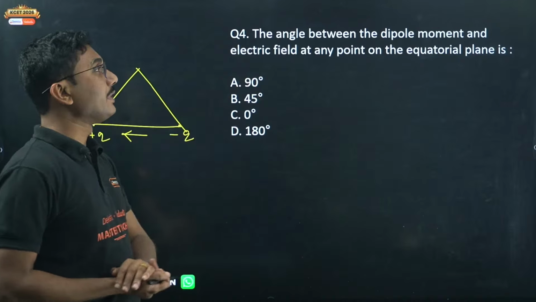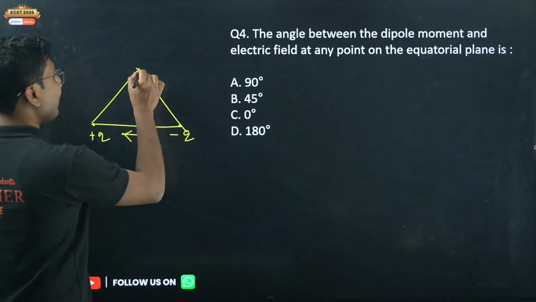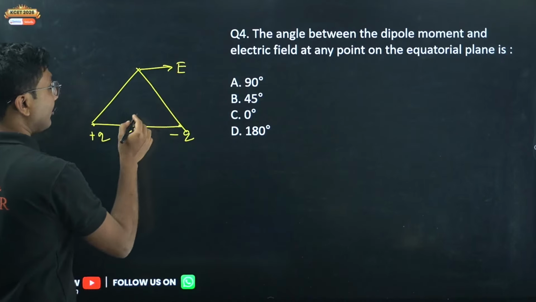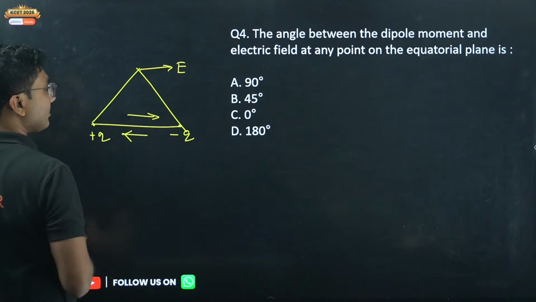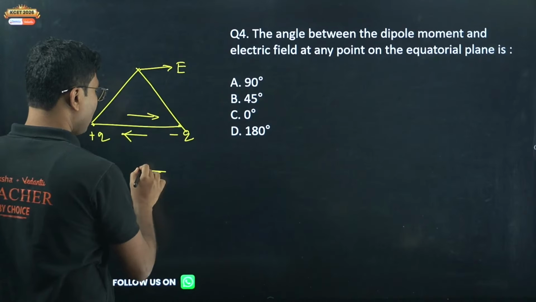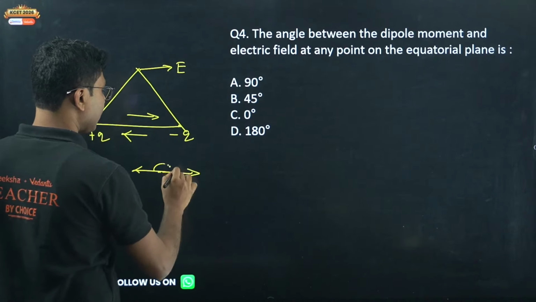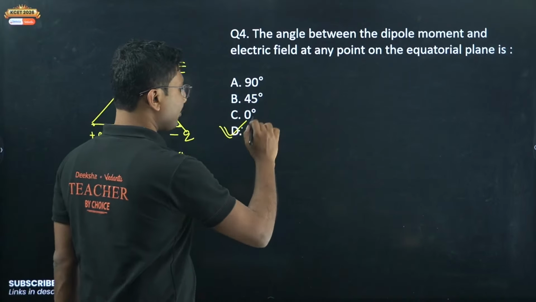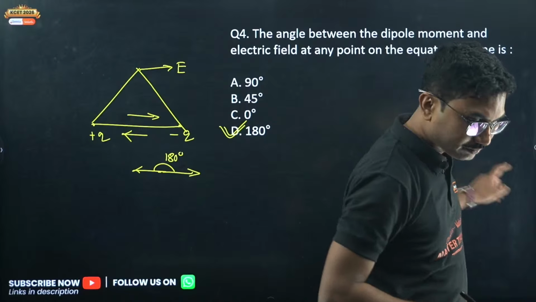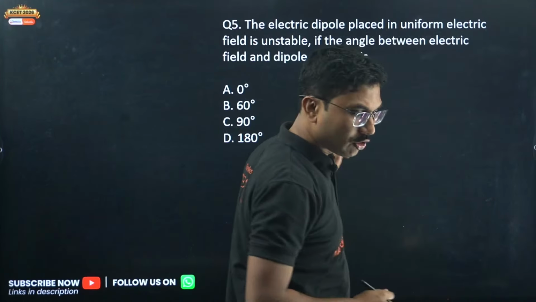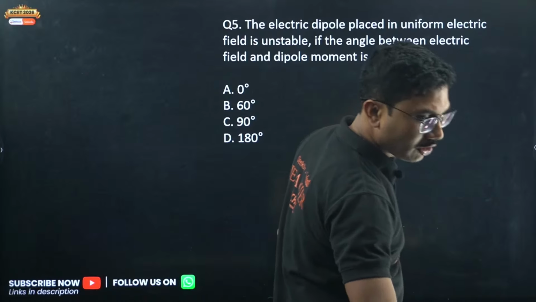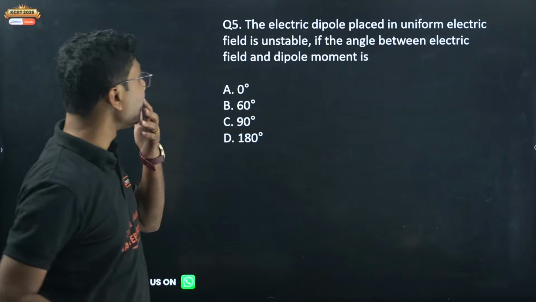So the angle between the dipole moment and the electric field: the electric field for a dipole on the equatorial plane, they are in the opposite direction. So opposite direction means dipole moment in this direction, electric field in this direction. So the angle is 180 degrees. So the correct answer is option D. Okay, correct. Everyone is correct. Not 90 degrees. Chandrika Sagar, not 90 degrees. Be careful. It is 180 degrees.